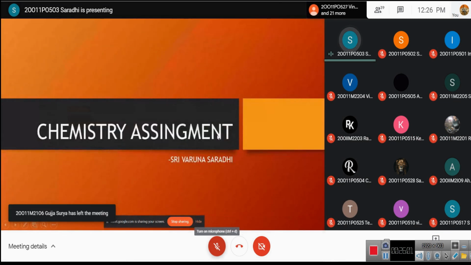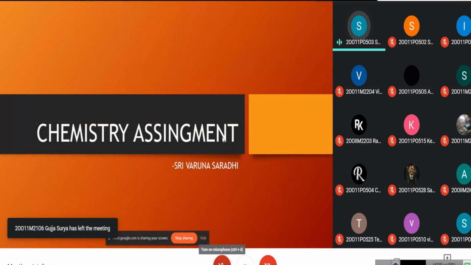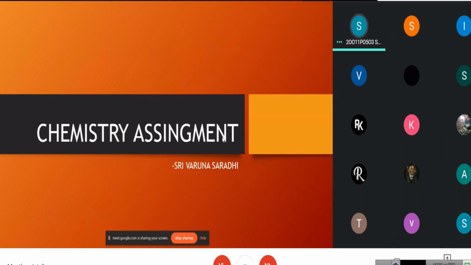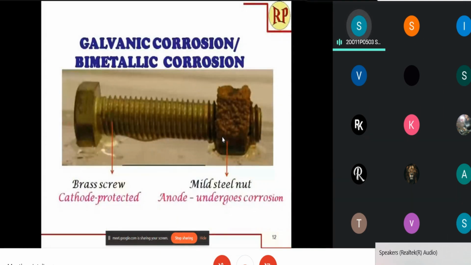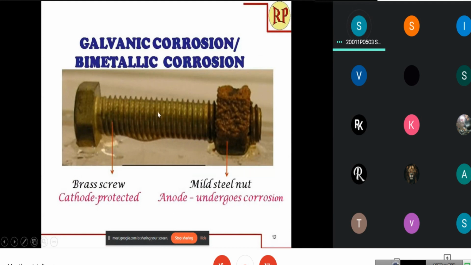Good afternoon, everyone. My topic is corrosion control methods and cathodic protection. Before starting the topic, let me give you brief information regarding galvanic corrosion. Galvanic corrosion is almost similar to the galvanic cell. Here, we can observe a cathode, an anode, and an electrolyte.